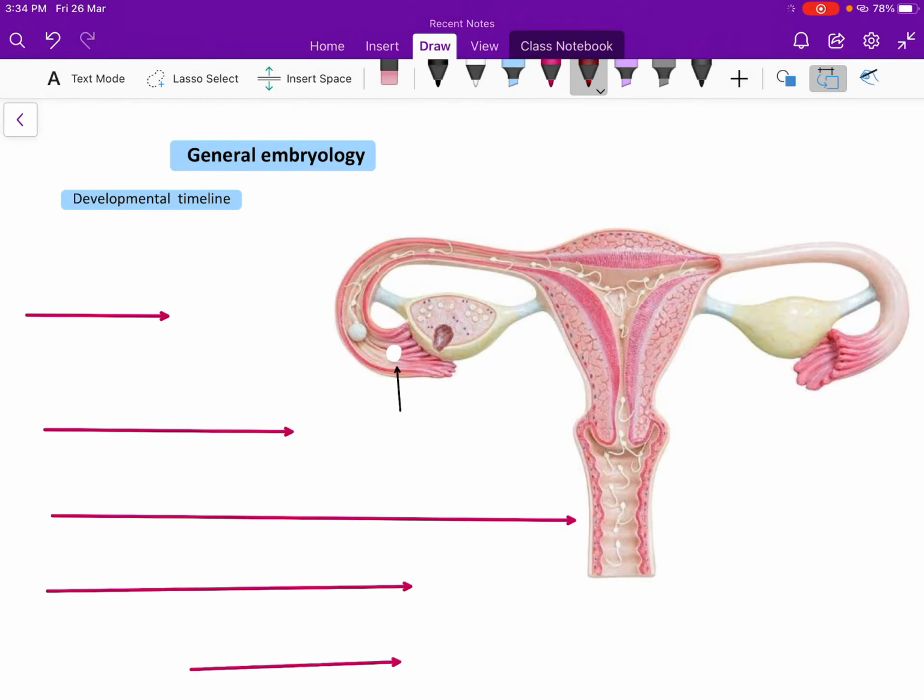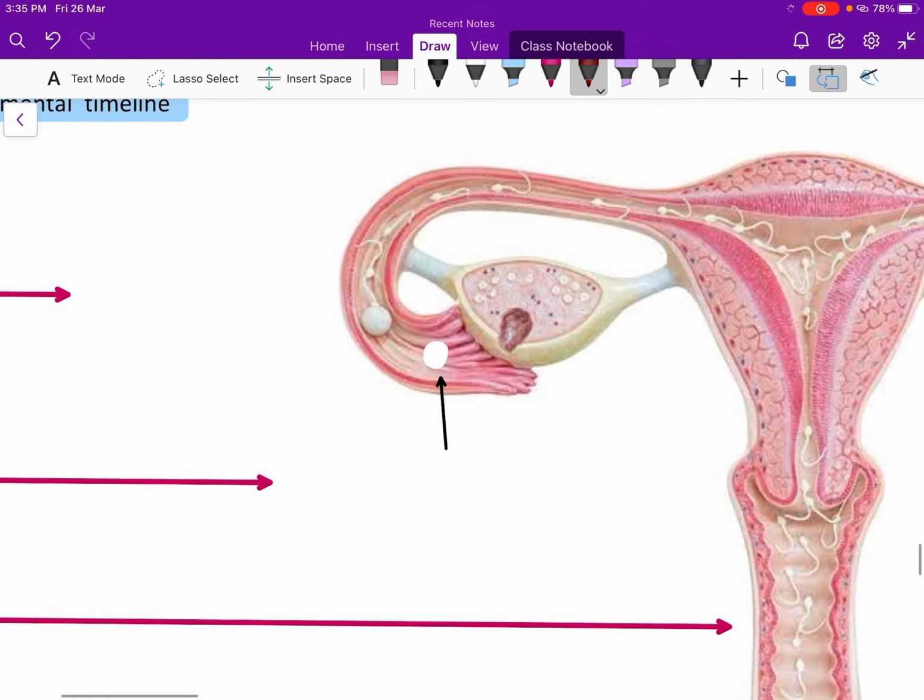This is about general embryology. We will discuss ovulation. First of all, we should know what ovulation is. Ovulation means when the ovum from the ovary comes into the fallopian tube. This is the ovum which you can see here. This is the ovulation. The ovum comes into the fallopian tube. This is called ovulation.